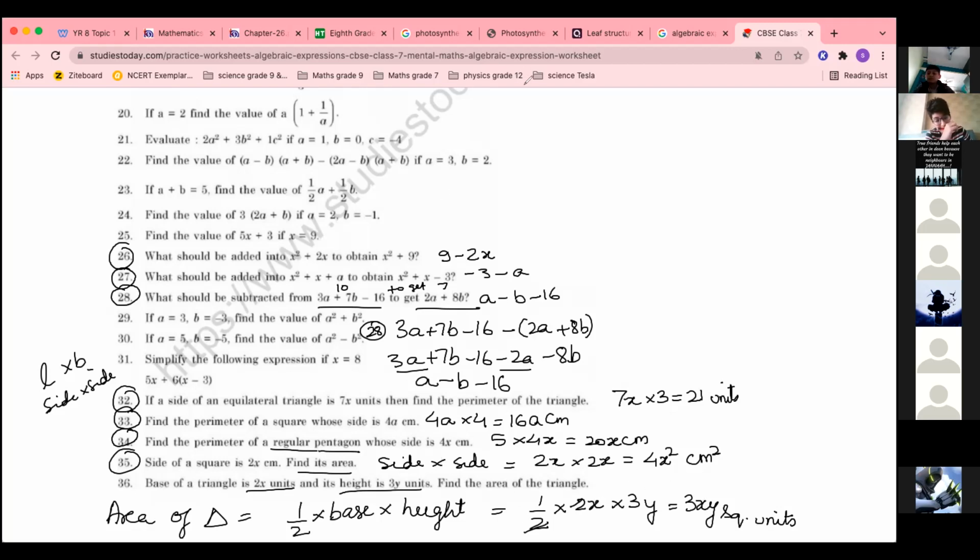Ma'am, how x came in 3xy? X is there over here. When you multiply x and y, it is xy. Okay. Algebra hai. Don't forget it is algebra. Algebra mein xy hai matlab x into y hai. Okay.